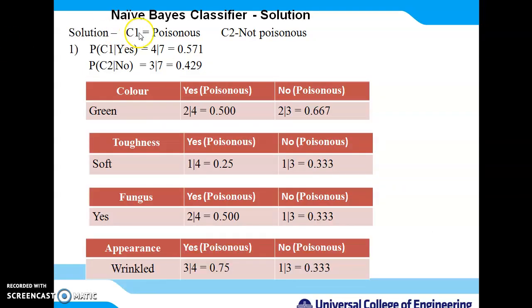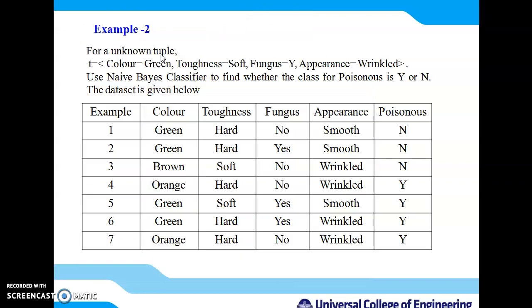So we will write class C1 to denote poisonous and class C2 for non-poisonous, and we will compute the probability that the class is poisonous. So how many rows are there which support the poisonous class? We have seen there are a total of 4 rows, and there are 3 rows for no, out of 7 rows.